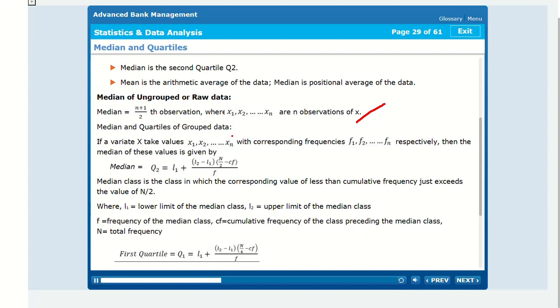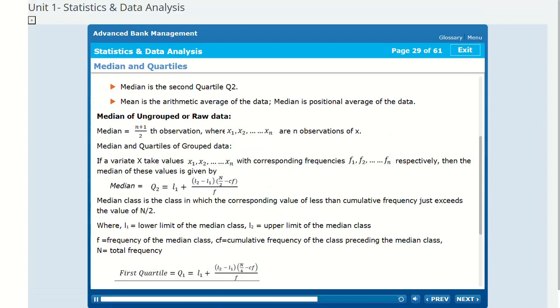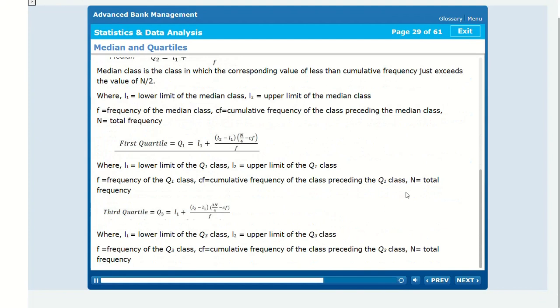Median and quartiles of grouped data. If a variable x takes values x1, x2, to xn, with corresponding frequencies f1, f2, to fn, respectively, then the median of these values is given by median equal to the following. Median class is the class in which the corresponding value of less than cumulative frequency just exceeds the value of n by 2. Where L1 equals lower limit of the median class, L2 equals upper limit of the median class, F equals frequency of the median class, CF equals cumulative frequency of the class preceding the median class, N equals total frequency.